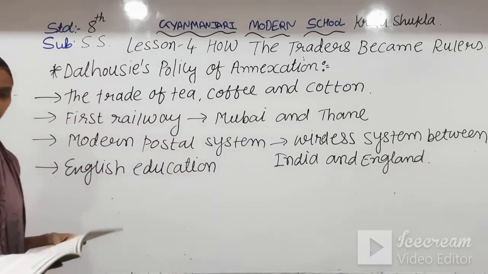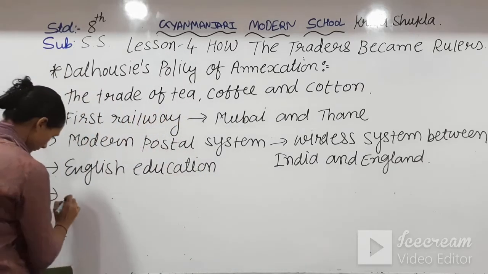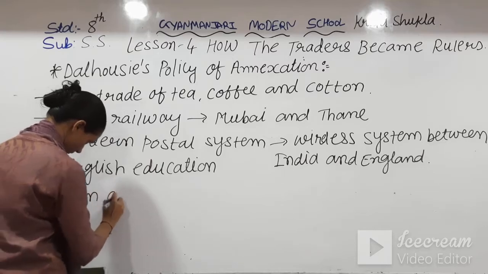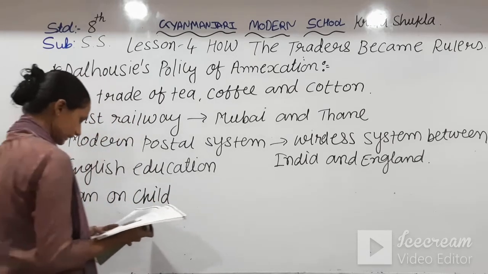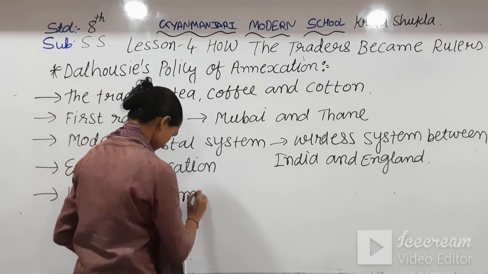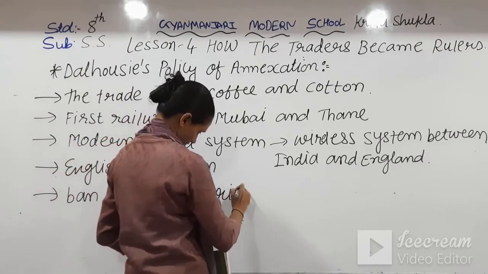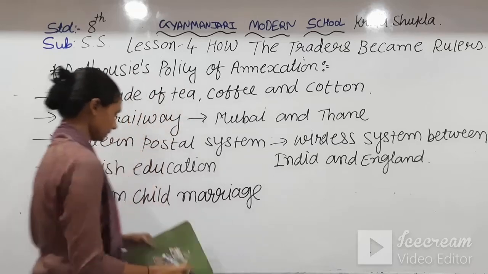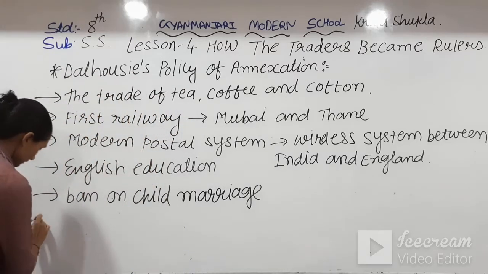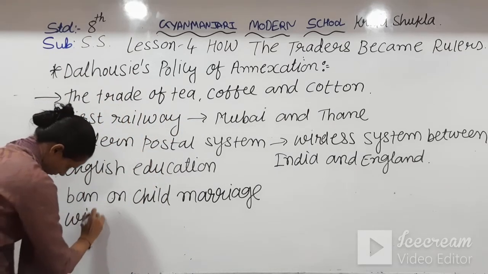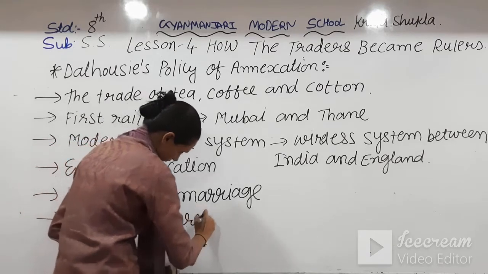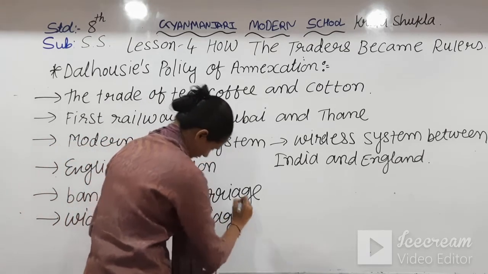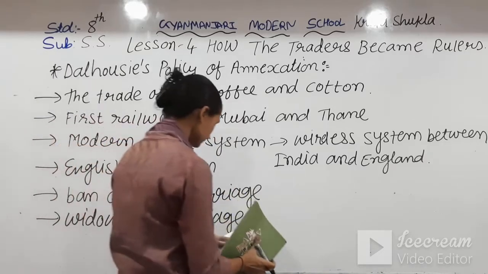English education was introduced. A ban on child marriage was imposed, and widow remarriage was advocated.